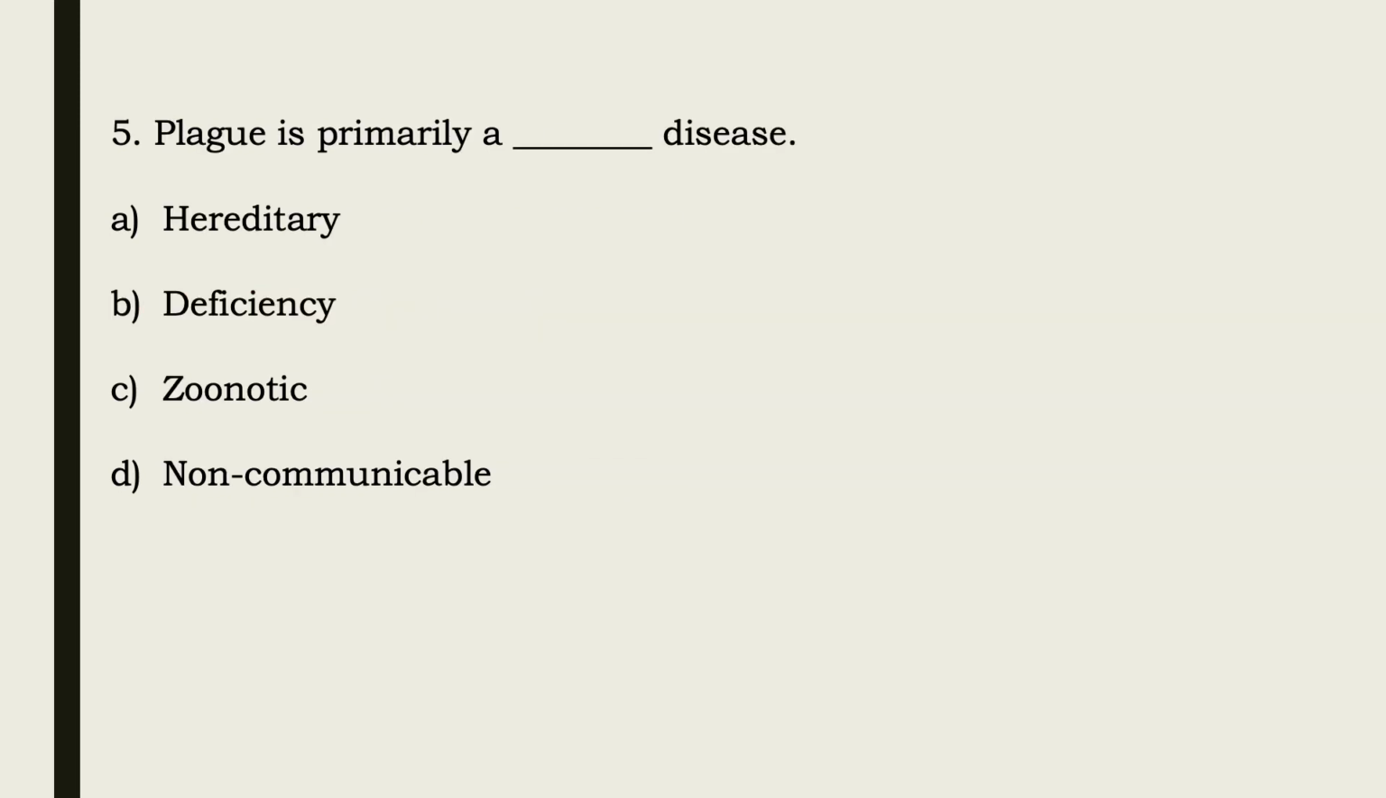Coming towards question number five, that is, plague is primarily a dash disease. The options are hereditary, deficiency, zoonotic or non-communicable. As I thoroughly discussed in the previous slide, the correct option is zoonotic. Plague is primarily a zoonotic disease, an animal disease, because it is transferred through the parasite of the rat, that is the infected rat flea, which is considered the primary vector for the infection of plague. So, the correct option is zoonotic.